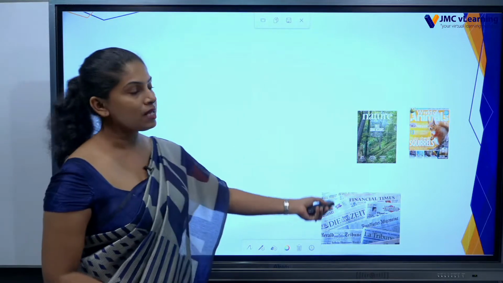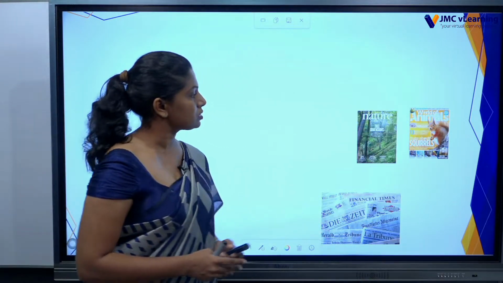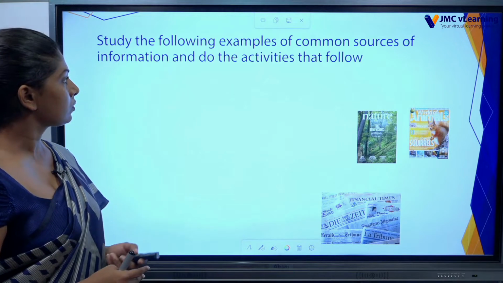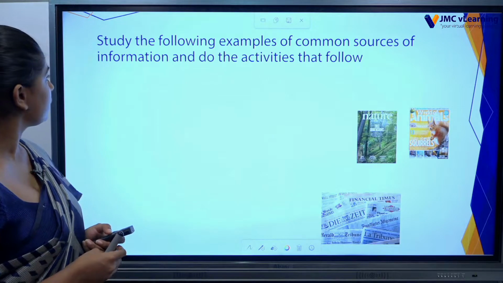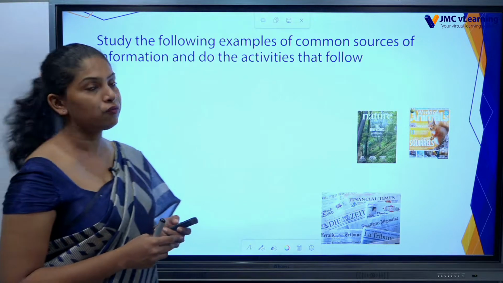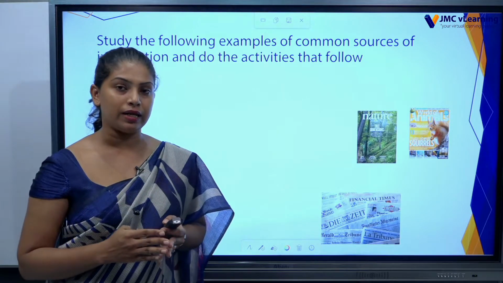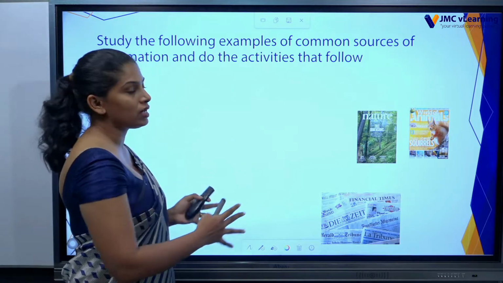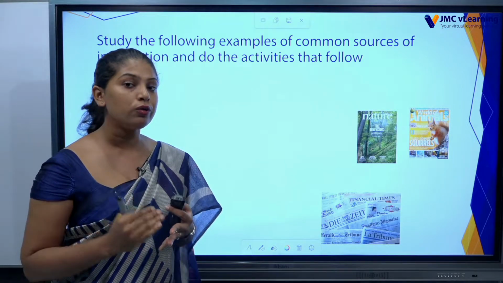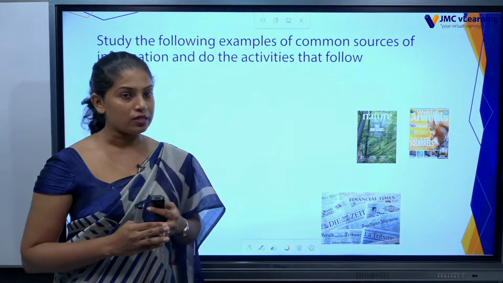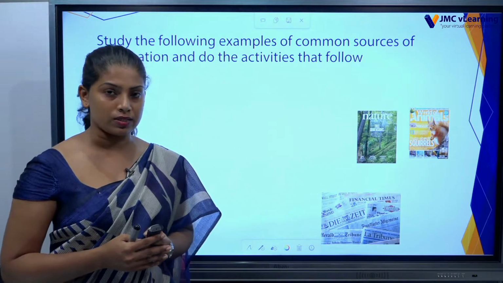Here you can see some pictures. What do you think about these pictures? Study the following examples of common sources of information and do the activities that follow. At the end of this part, there is an activity. We have to do that activity as well. So while we are talking about this part, you have to keep those things in your mind. What are the pictures you can see? What is the idea you can get about this?